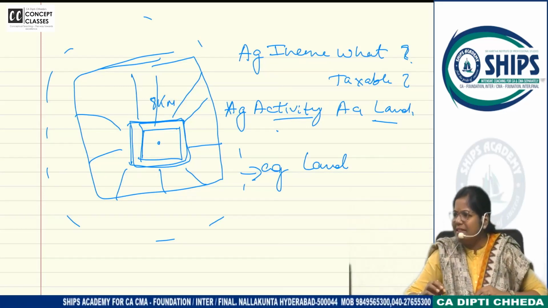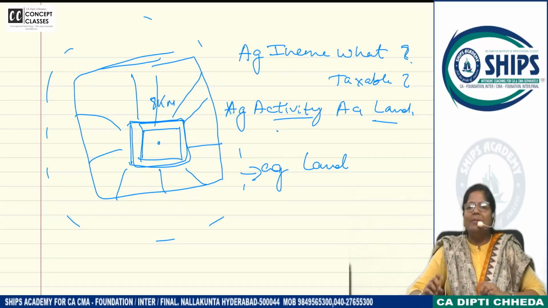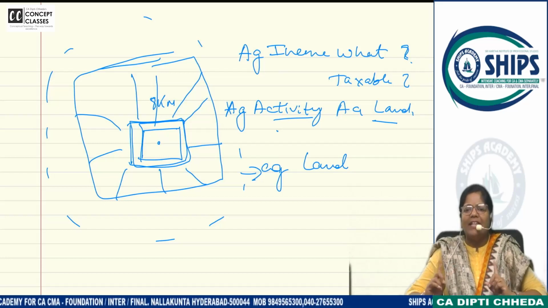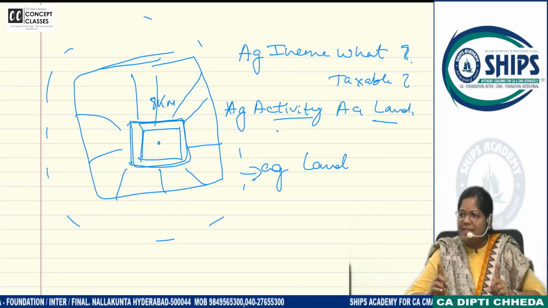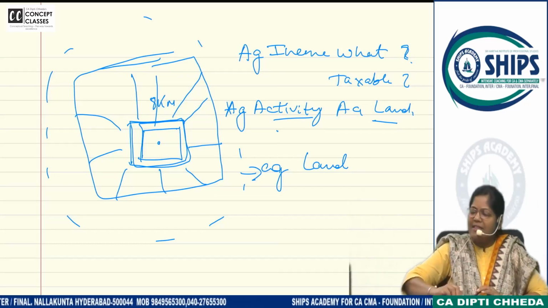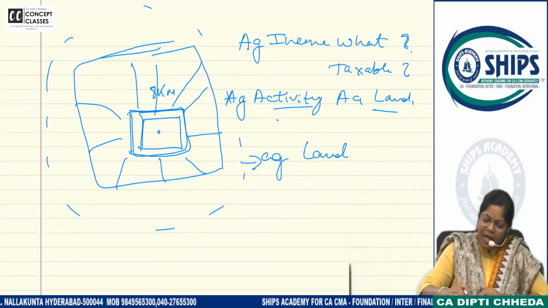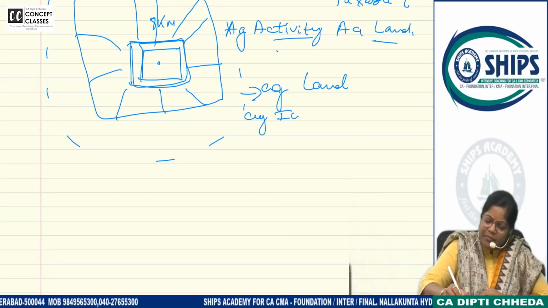Will it be taxable in India? Yes. Agricultural income is exempt subject to one condition, that the land should be situated in India. It should be in the outskirts of the city, beyond an 8 kilometer radius. Beyond that, whatever it is, that is agricultural land. Now, agricultural income, they are giving in 3 ways.